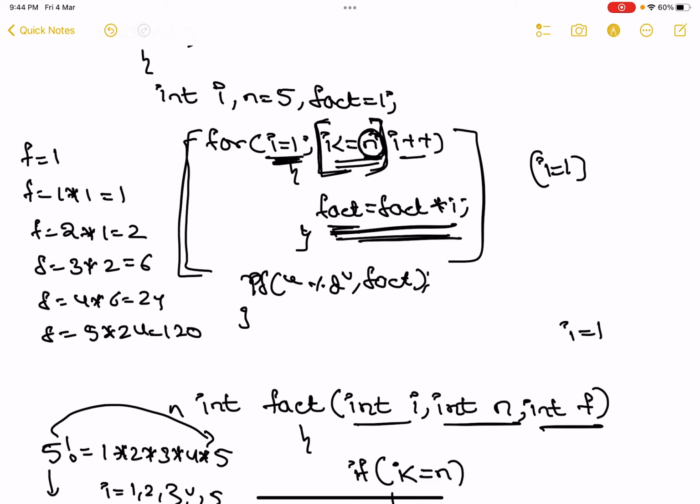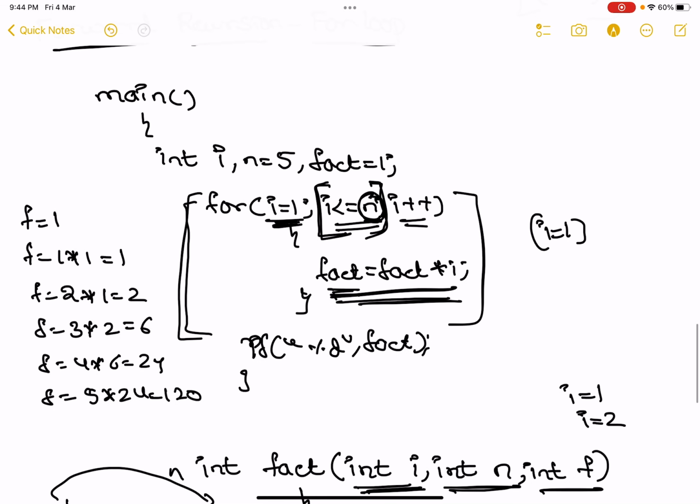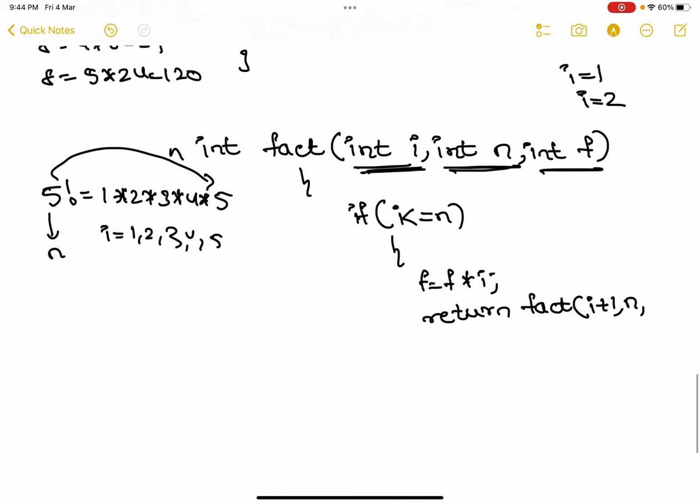Next time the value of i gets incremented. Yes or no? The value of i gets incremented. So return, we have to increment the i value. So call the fact function and pass the first value i plus 1. We are passing the next value for the next iteration, i is equal to 2. Okay, and does my n value change in this function? n is a constant, n is equal to 5. So pass n as it is.